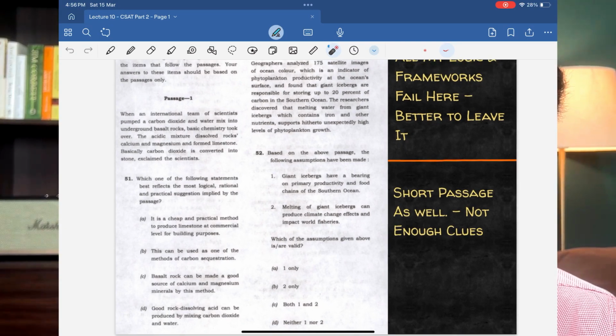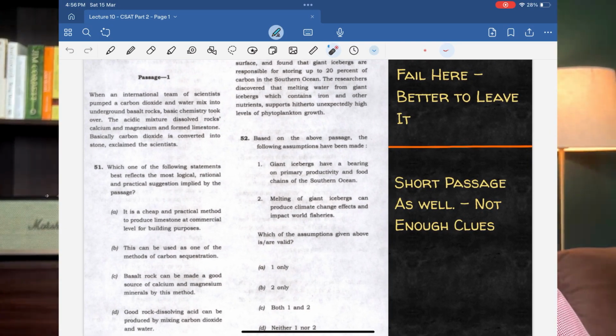51st question. Look at this, and these are questions which are very, very short passages, just 2 sentences and the passage is over, right? So I'll tell you what my problem is when I read these passages. Passages are easy, but the way the options are framed actually made it very, very difficult for me to handle these questions very confidently, and let me tell you why.